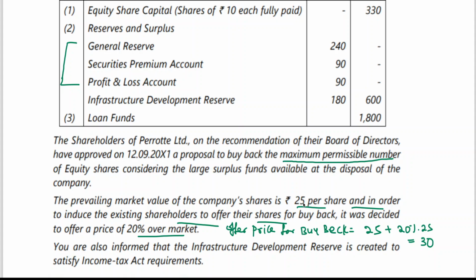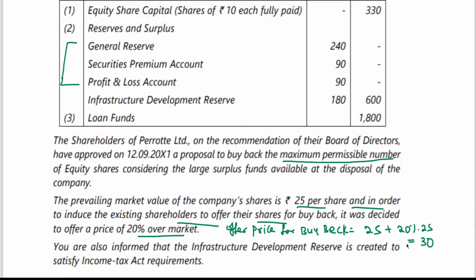To induce the existing shareholders to offer their shares for buyback, it was decided to offer a price 20% over market value. Say 25 rupees is the market value, and we are going to pay 20% more than the market value. So they are happy: instead of getting 25, they are getting 30 rupees now.